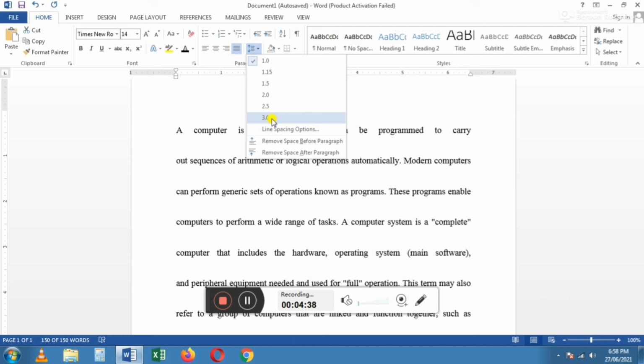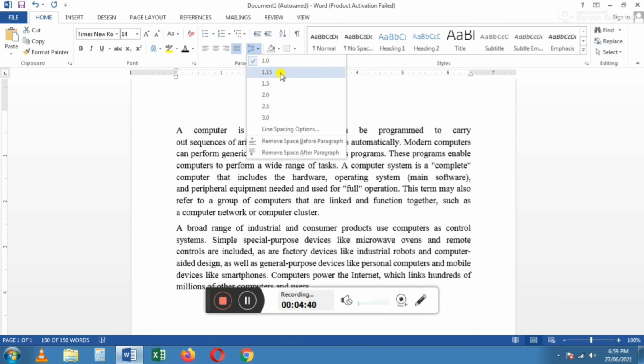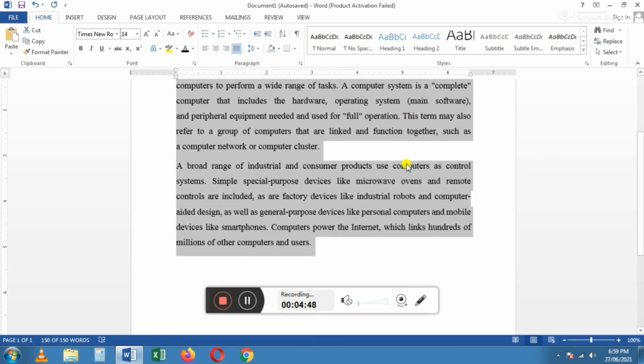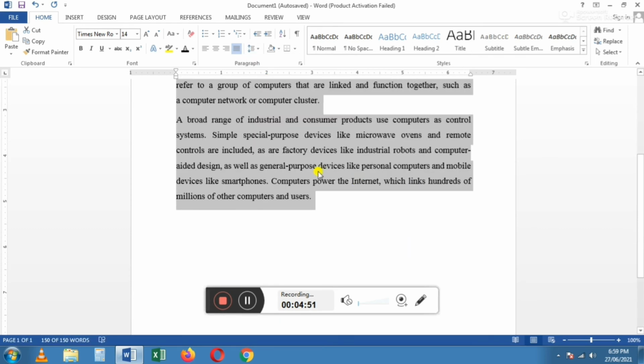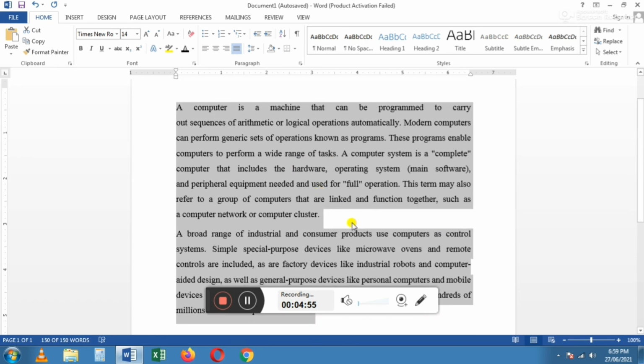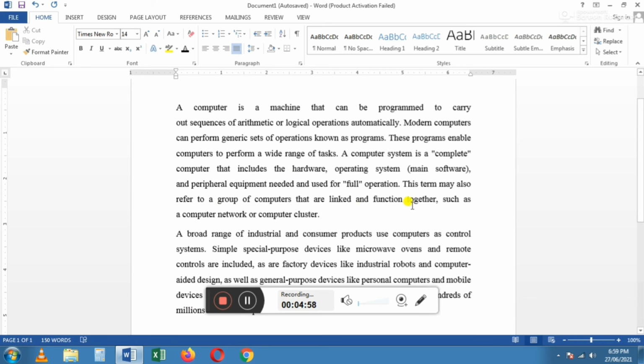Okay. Now I am going to select the line space of 1.5. So click on it. The space is given to each line. Now the paragraphs in the document look attractive.